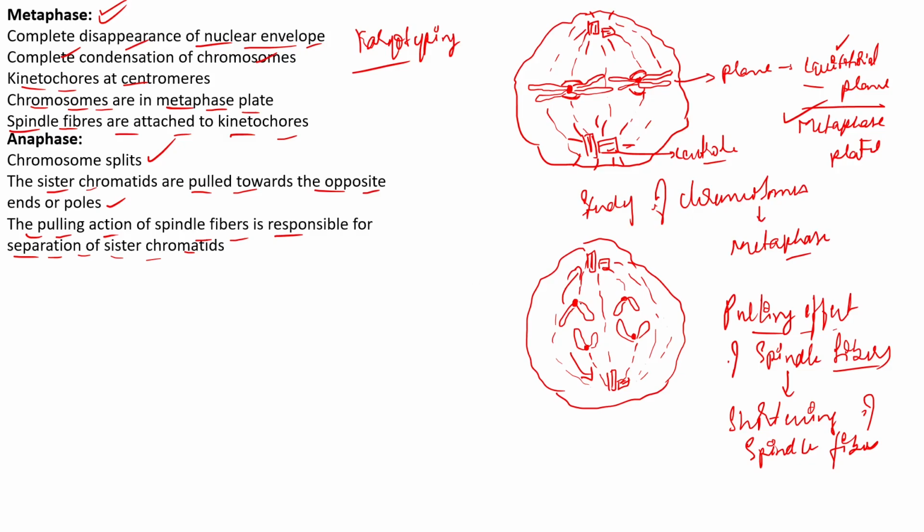In the diagram you can see that when it is being pulled, the centromere is being dragged, while the arm of the chromosome is pointing forward.